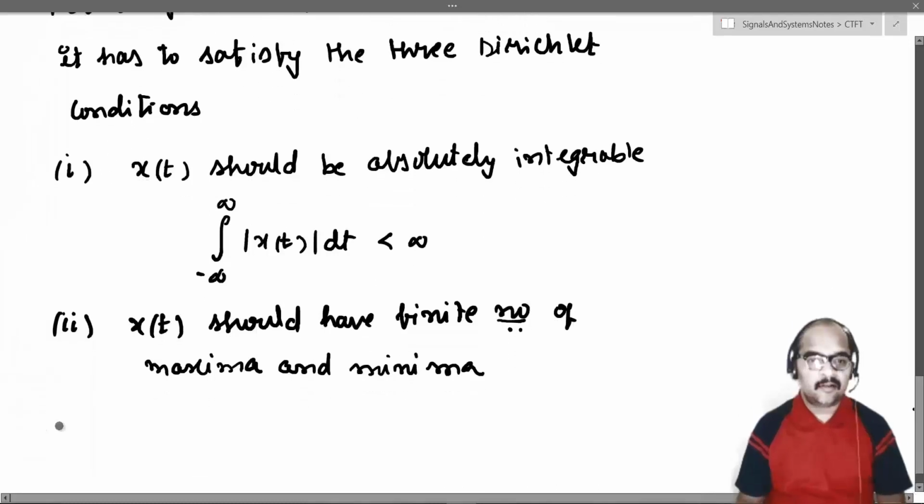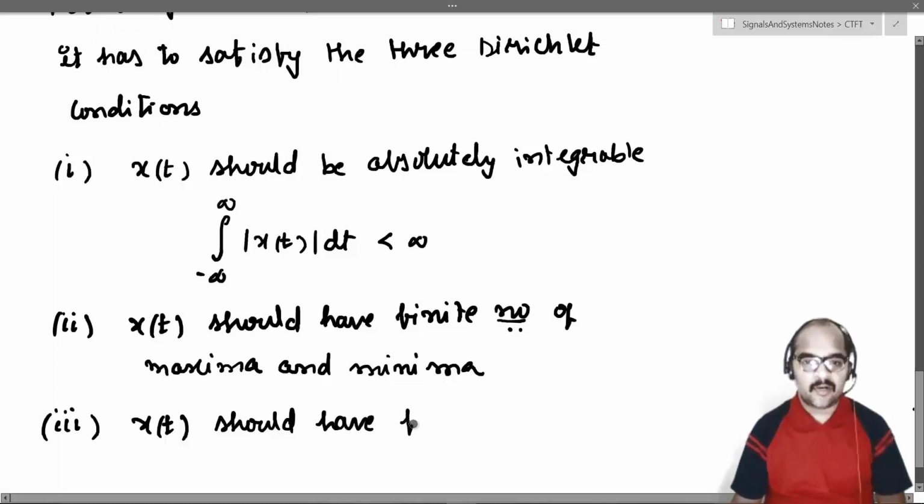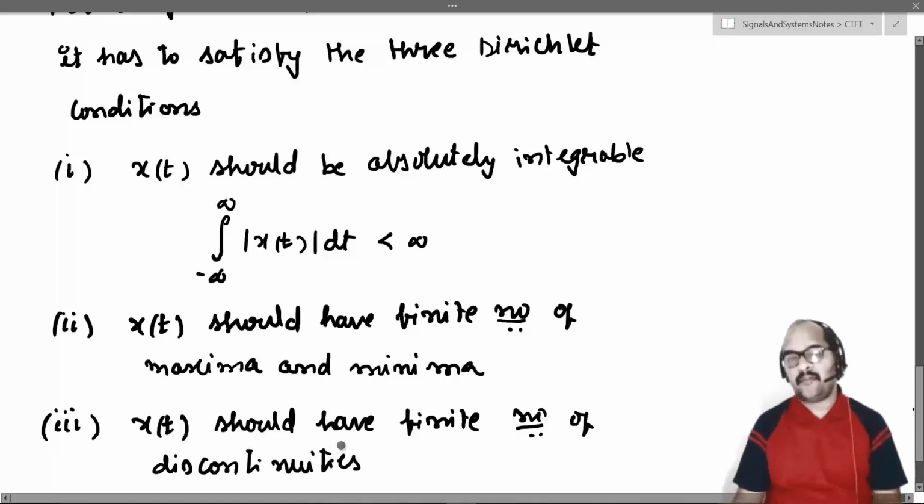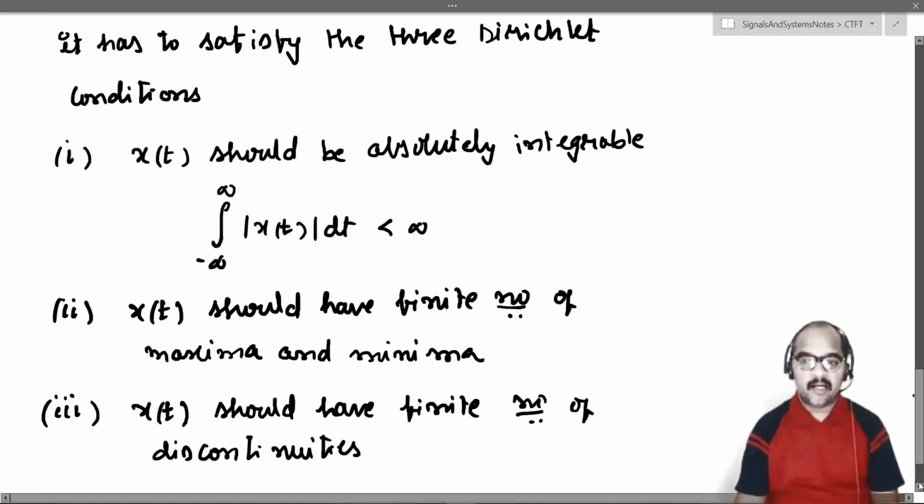The third condition is that x of t should have a finite number of discontinuities. If these three conditions are satisfied, then we say that the signal x of t will have a Fourier transform.